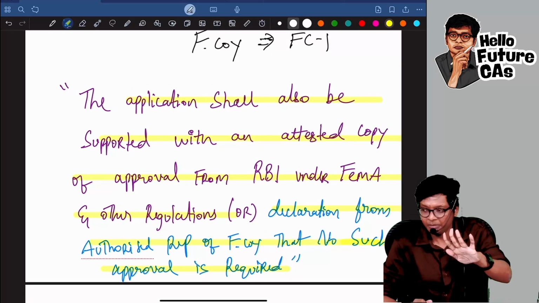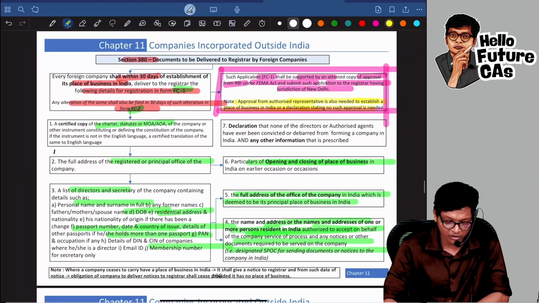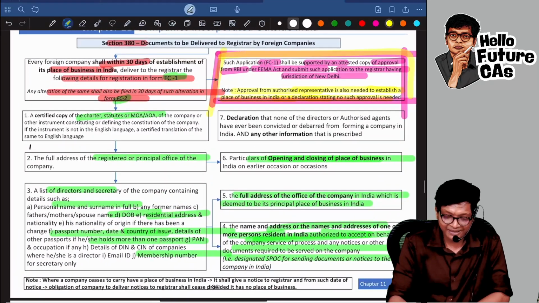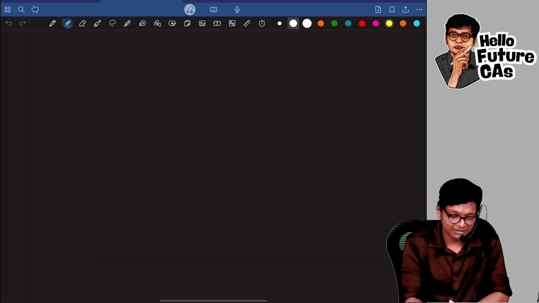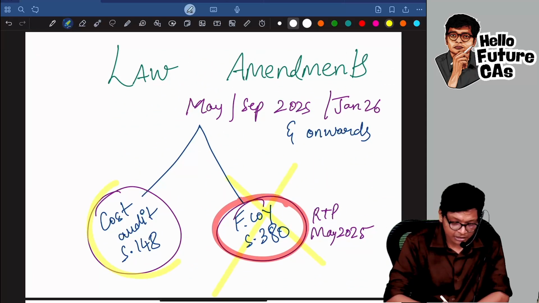So this is the amendment, I wrote it over here. Same thing is there in our book also. Those who are studying from my book, this paragraph is already covered. This is the first amendment, guys, foreign company. Second is cost audit.